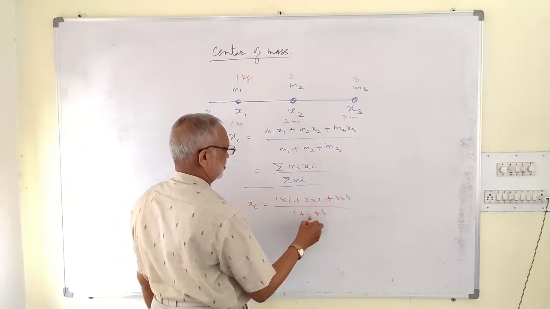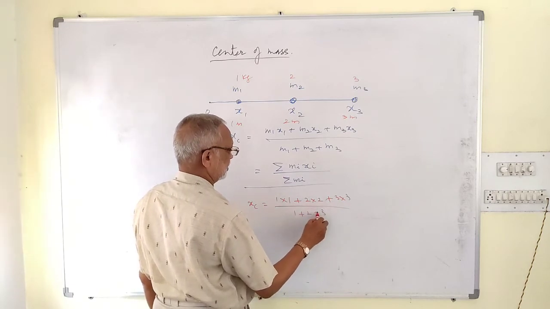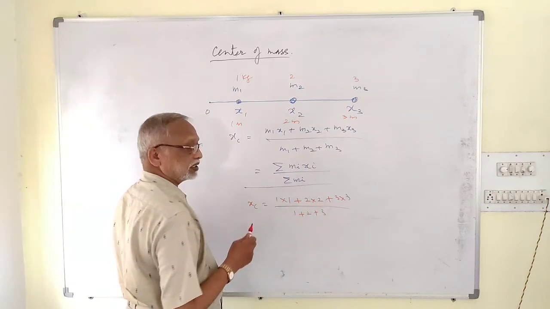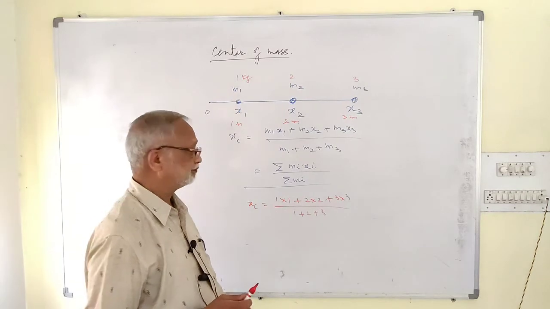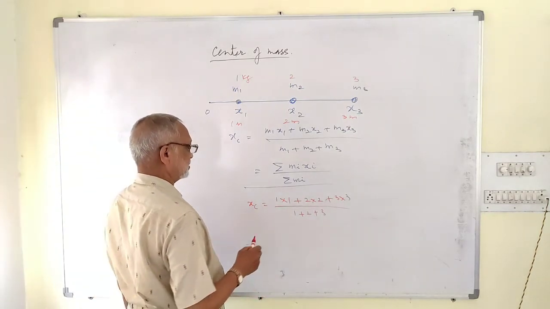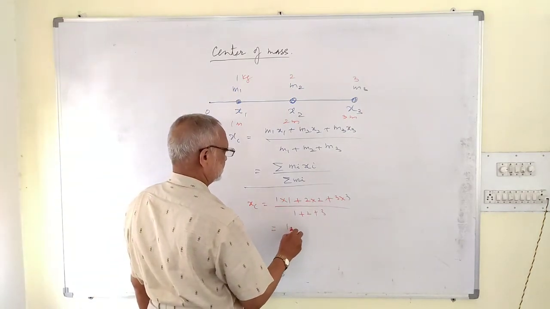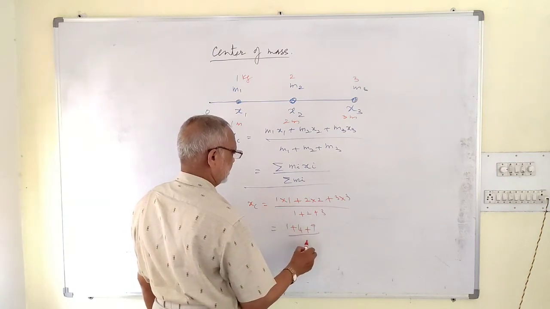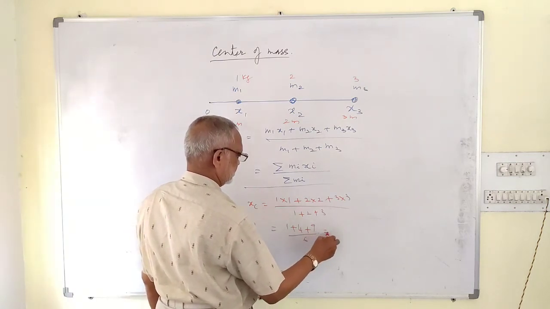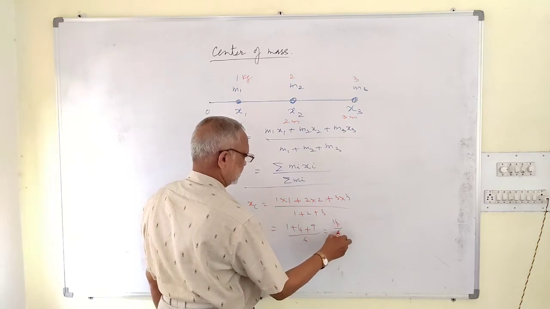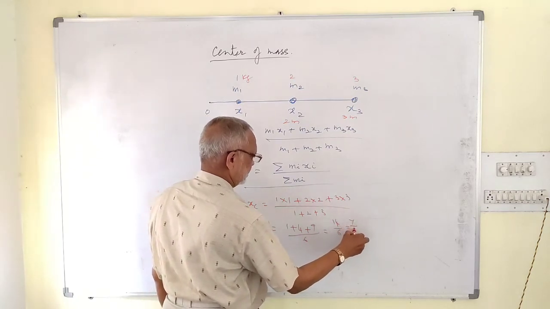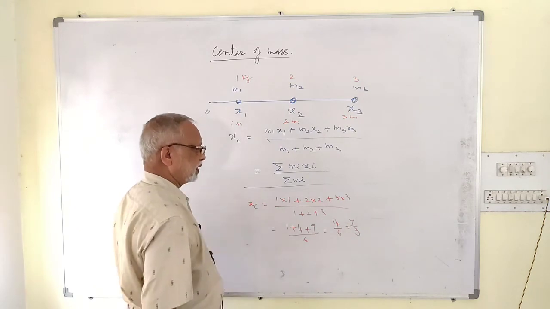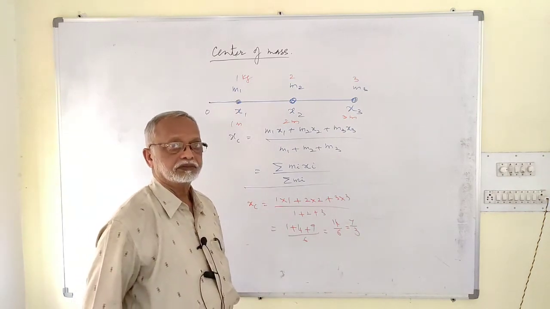In the denominator I am not taking distances, I am taking masses. By chance here masses and distances are the same numbers. So this will be 1 plus 4 plus 9 divided by 6. This is 14 by 6, that is 7 by 3. Okay.